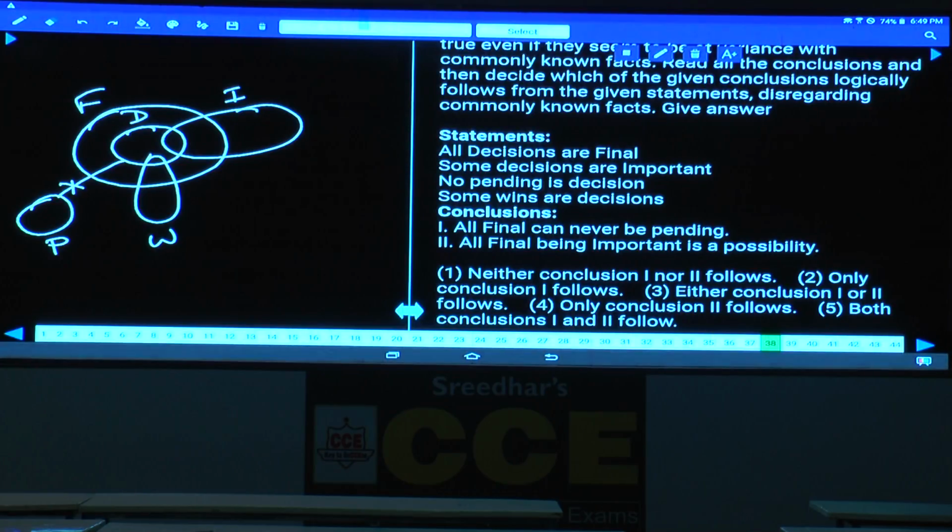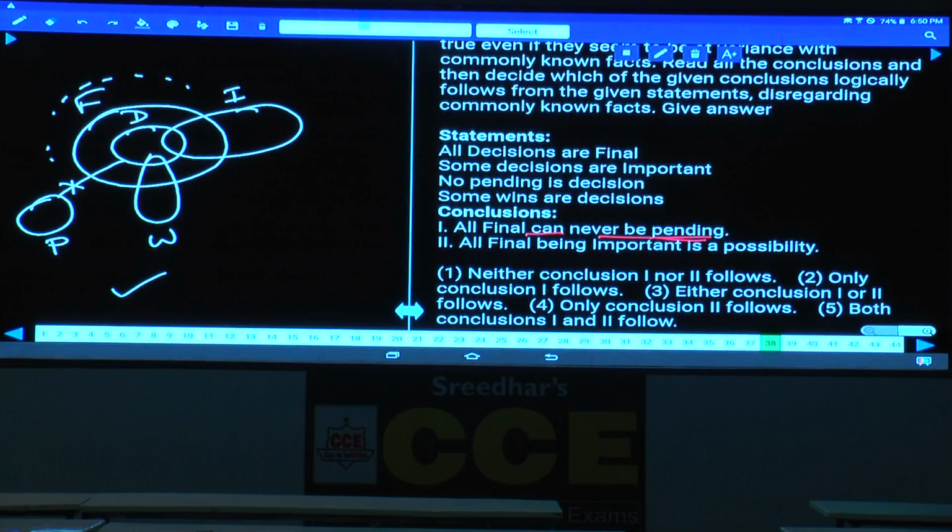All final can never be pending. Can never be means it is a possibility. All final are pending is not possible. Is it possible? Not possible. Why? Because in order to make this one possible, your diagram should be like this. Can you draw your pending like this? If you draw pending like this, no decision is pending will be false. Hence it is not at all possible. Hence definitely true. Can never be pending is true.